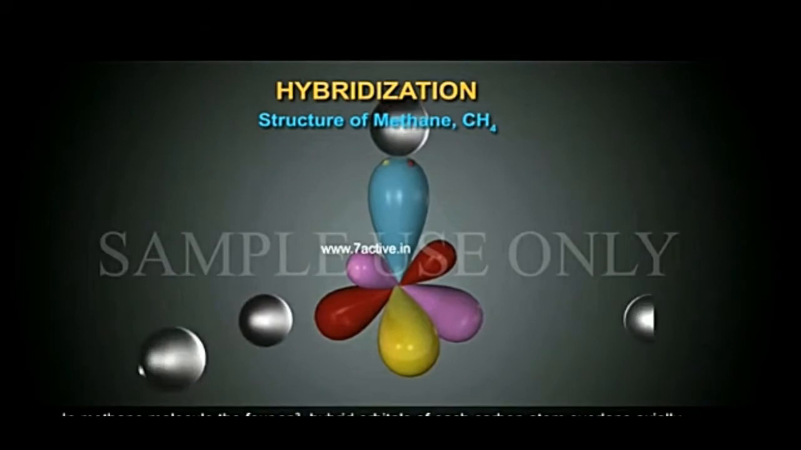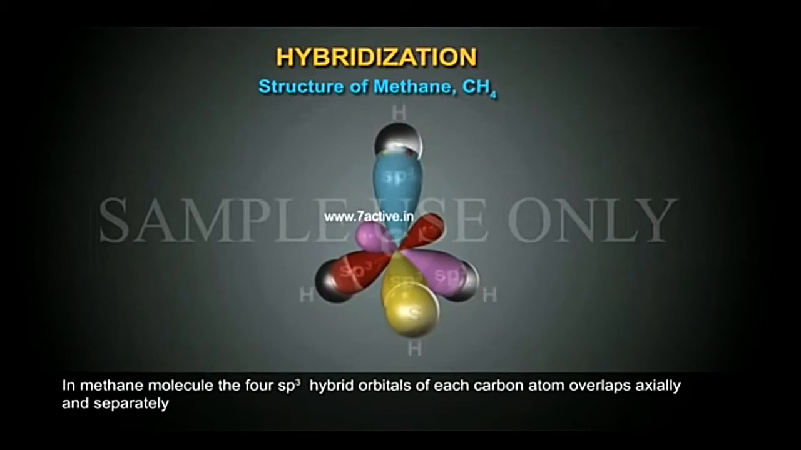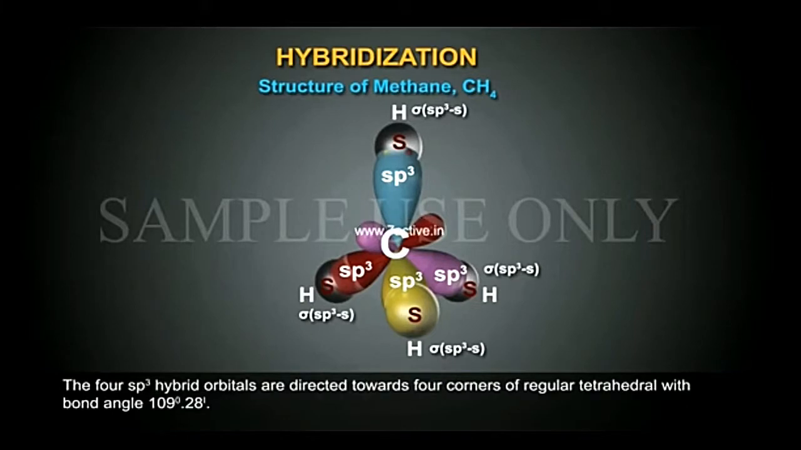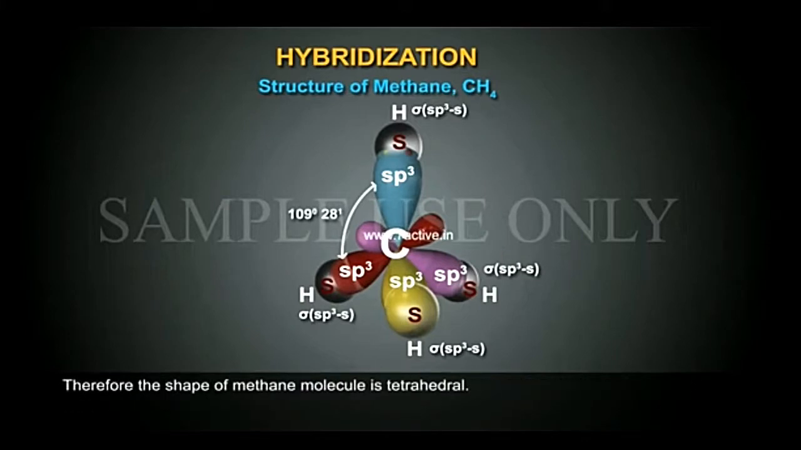The four half-filled sp3 hybrid orbitals of carbon overlap with four hydrogen atoms to form C-H sigma bonds. Four such sigma bonds are formed in the CH4 molecule. These C-H bonds are tetrahedral with a bond angle of 109 degrees 28 minutes, and the molecule is tetrahedral in shape, and the bond angle here is 109 degrees 28 minutes.